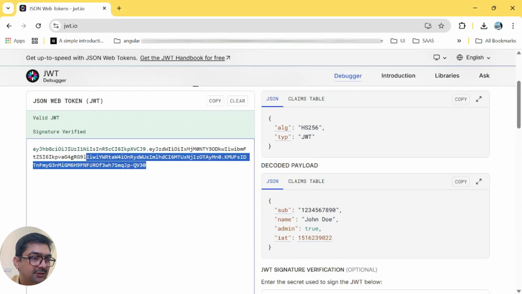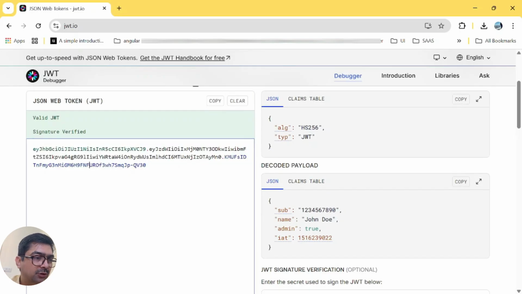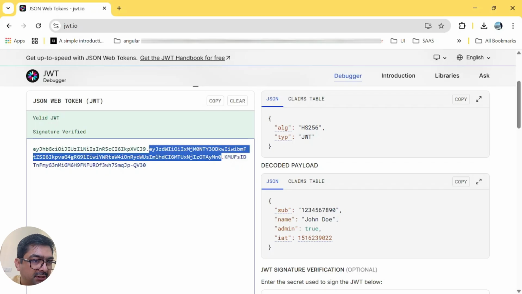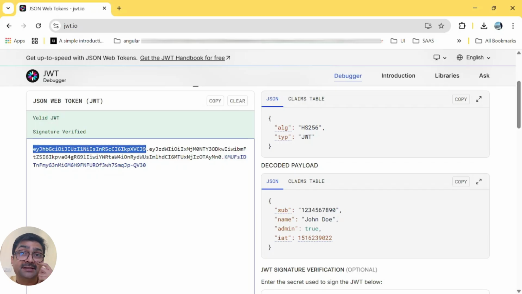On the surface, it looks like one giant big string. And if you look at it closely, it is actually three small strings separated by a dot. If you notice the dots over here: string number one, then a dot, string number two, then again a dot, and then string number three, this entire thing till the end. Let's now decode these parts individually.